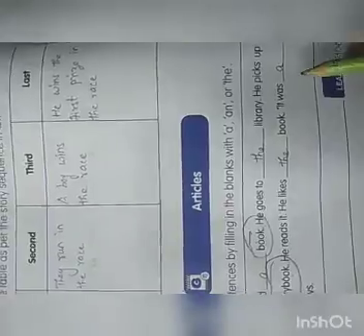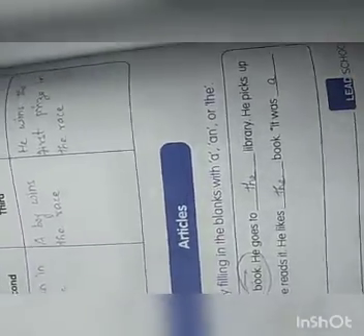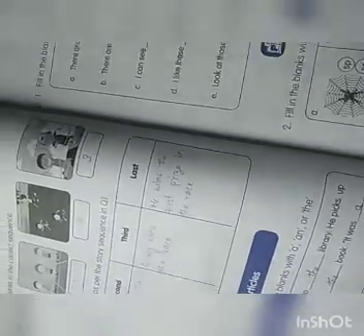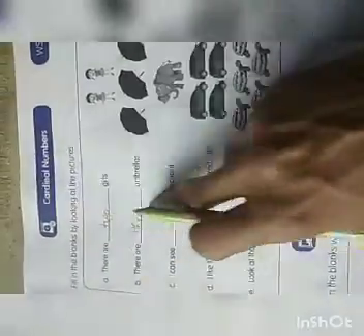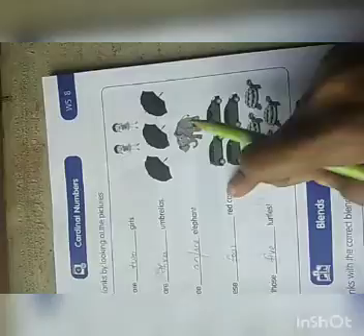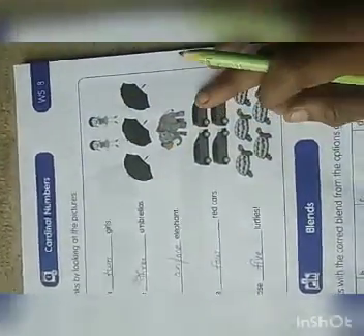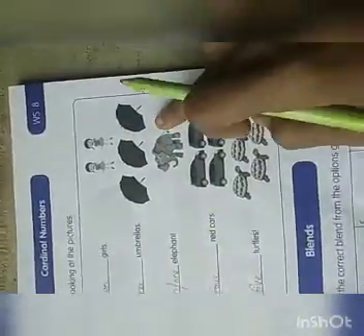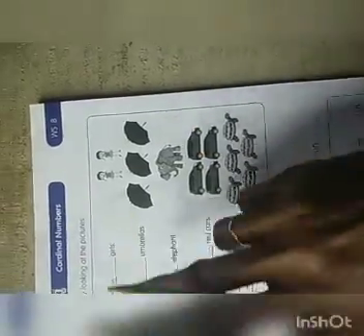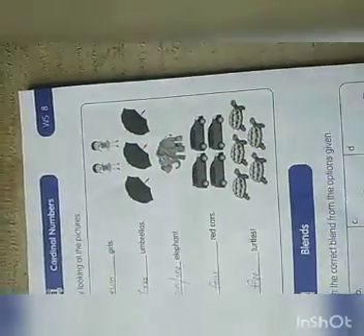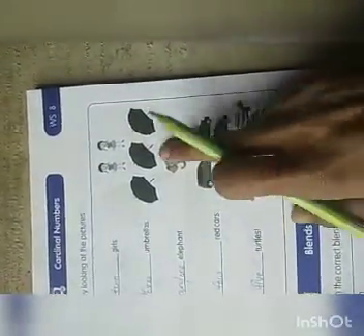The book. It was dash good book, he says. It was a good book, he says. Okay, then come to next page. Cardinal numbers. First you should identify the pictures, how many there are, and then you should write it in the answer. First you should count it. Okay children, you should count it.